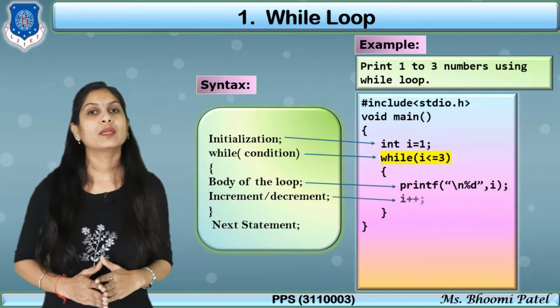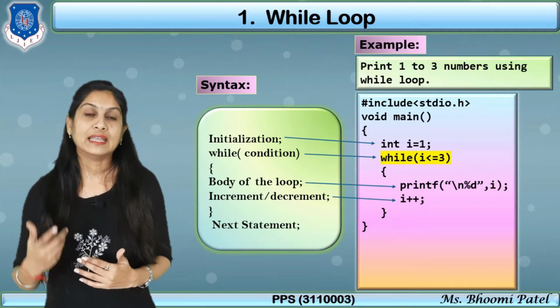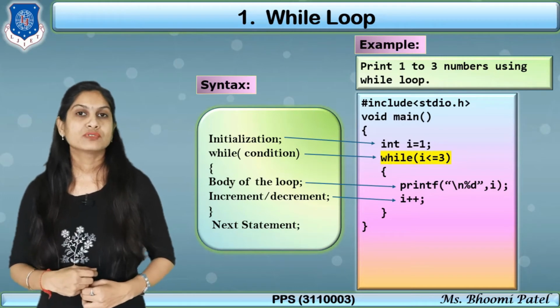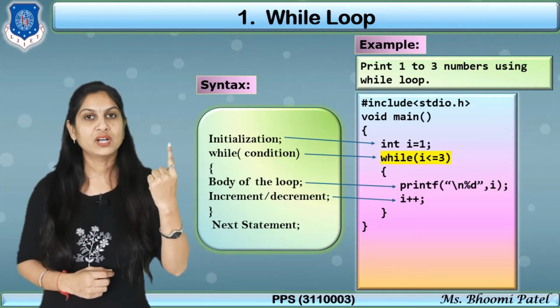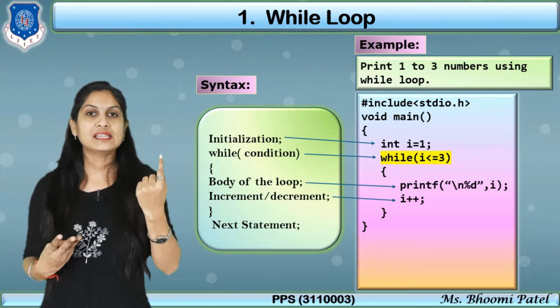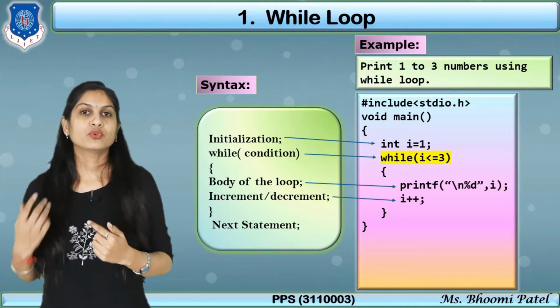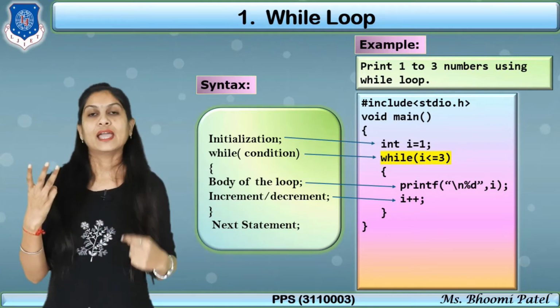Now move to the increment and decrement part. How do you decide whether you want an increment operator or a decrement operator? For that you have to remember: if your starting value is 1 and ending is 3, in that case you have to increase the value, that is 1, 2 and 3. But suppose your logic is that you have to start with 3 and end with 1.